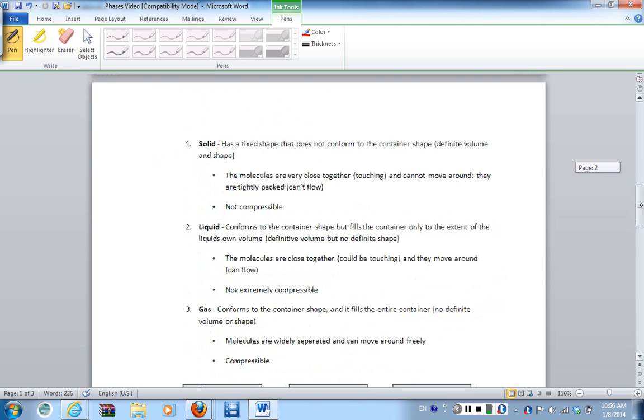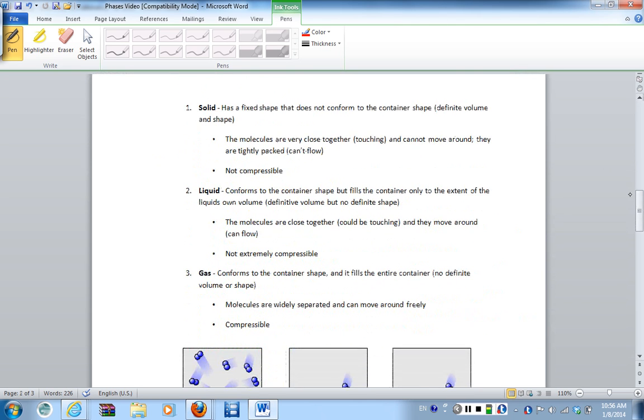Now, if we continue, we want to talk about the various phases of matter. Okay, and these should be very familiar to you. This is something that you guys have talked about probably since you started science classes when you were in school. So, for the phases of matter in this particular course, we have solid, liquid, and gas. And these three phases are what we are going to study throughout the semester.